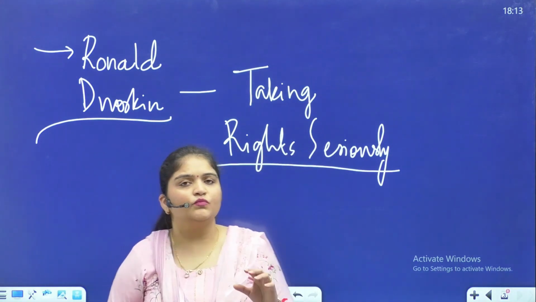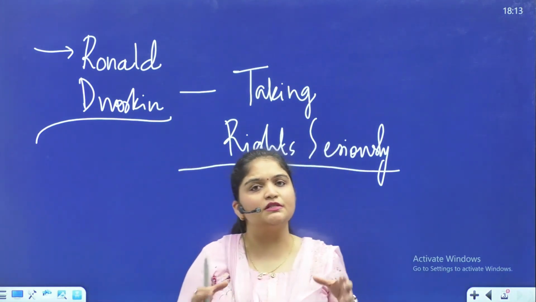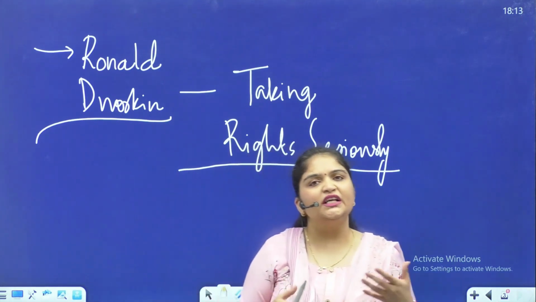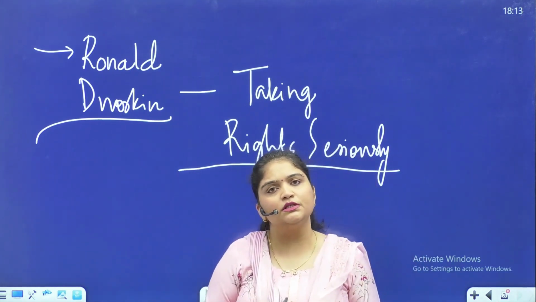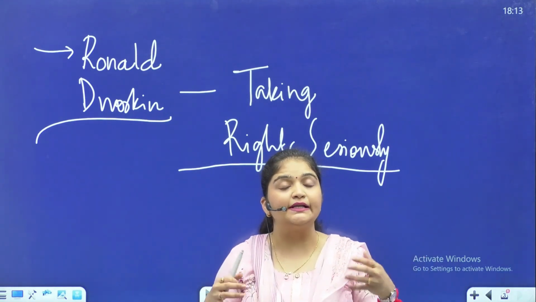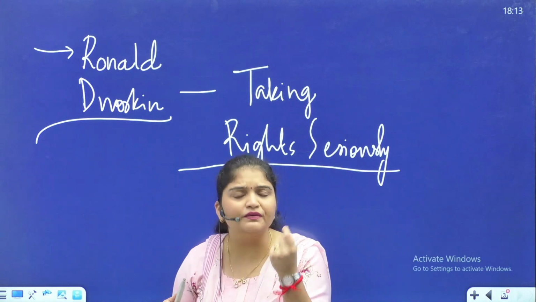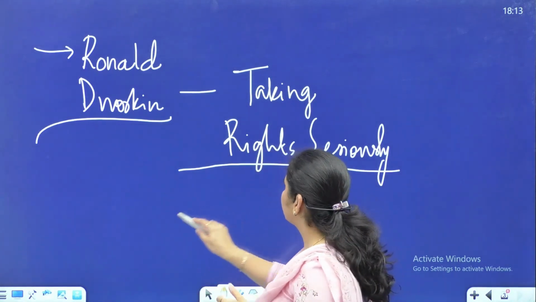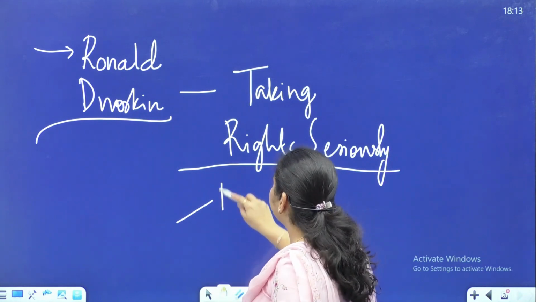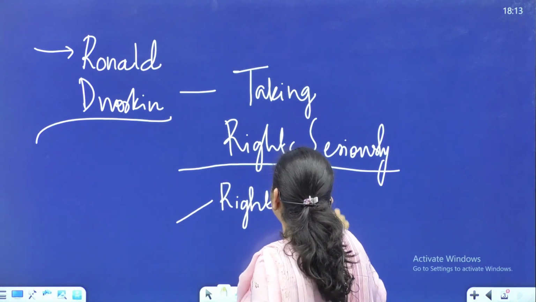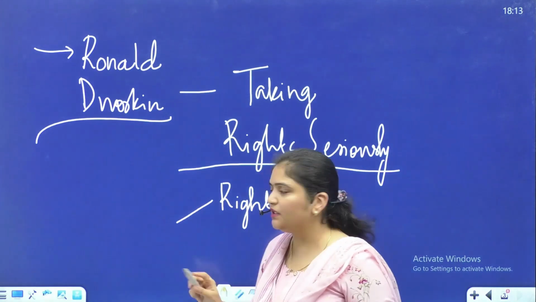So he says that this utilitarian principle again is very, very problematic. Okay? The utilitarian principle is very problematic because it is focusing on what? It is focusing on the greatest happiness of the greatest number. But the basis of rights is what? Okay? So there are two parties if we look at rights. One is the right holder, which means any person who holds the right to something.